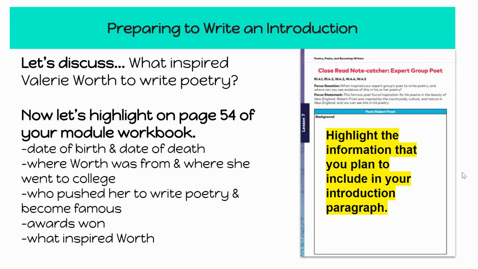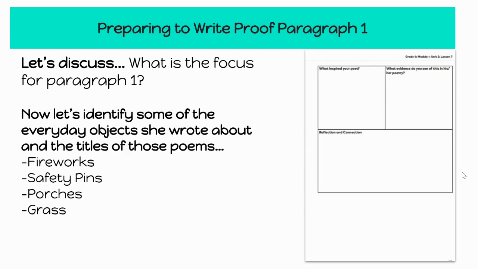So again, those things that you might want to include are her date of birth and date of death, where she was from, where she went to college, who pushed her to write poetry and become famous. You might want to include Natalie Babbitt in that paragraph because she was part of it. Awards she won, and what inspired Valerie Worth. You need to make sure you also have a very clear focus statement. We'll give you that focus statement, y'all, don't worry.